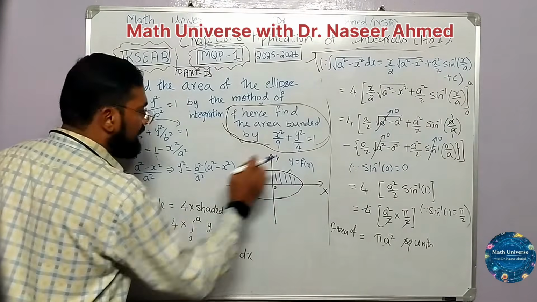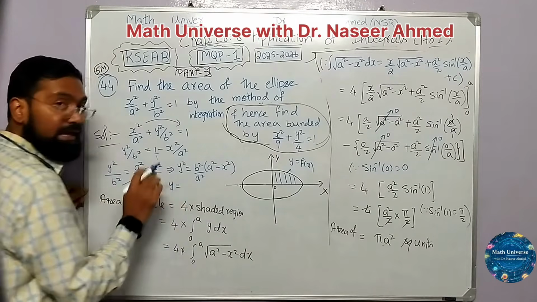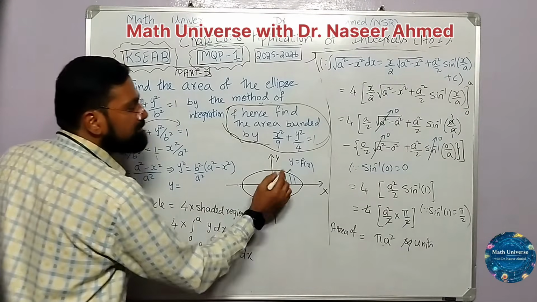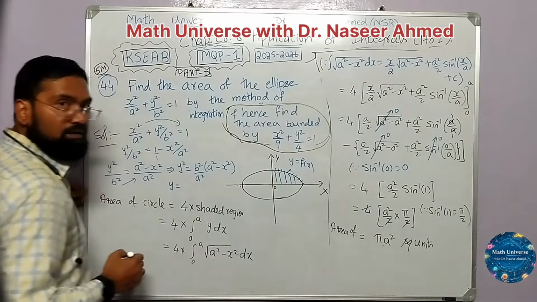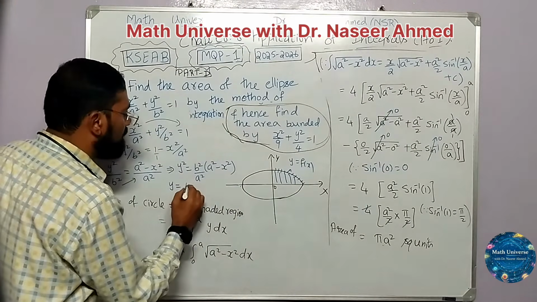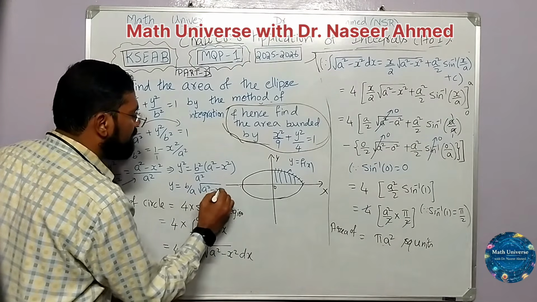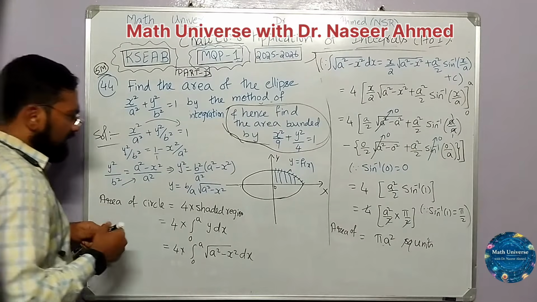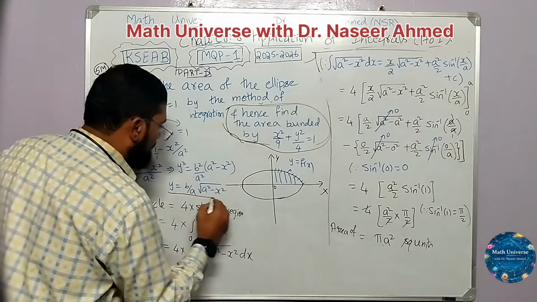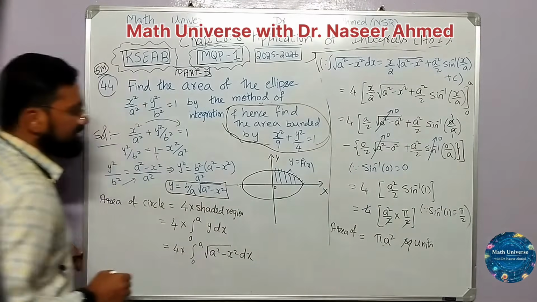Now since I want y, take the square root on both sides, we get y is equal to, again no plus or minus, because this particular part of the curve is above the x-axis, so I will take only positive. Now see carefully what I have obtained. y is equal to b by a root of a square minus x square.